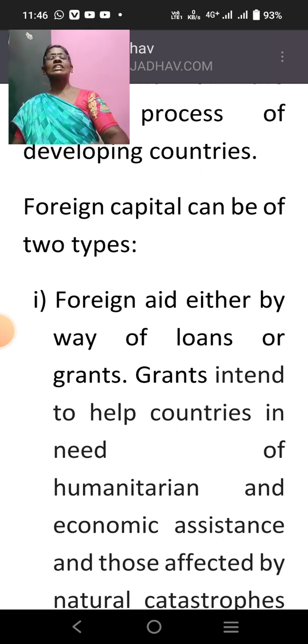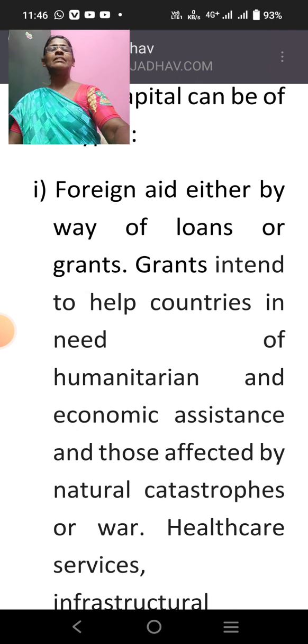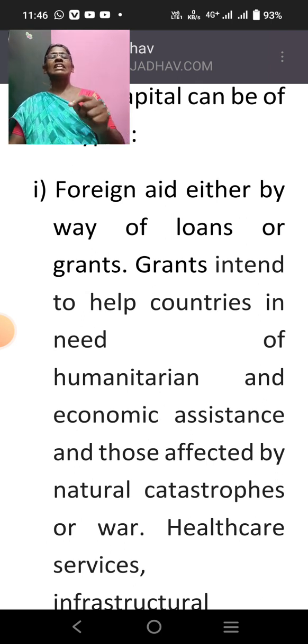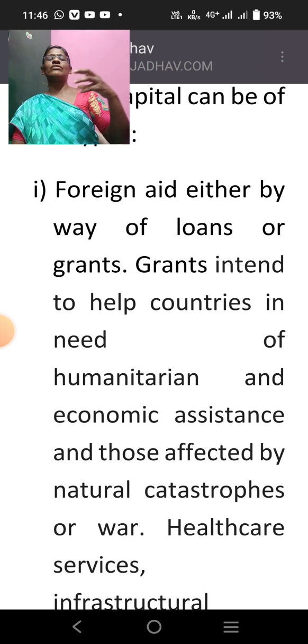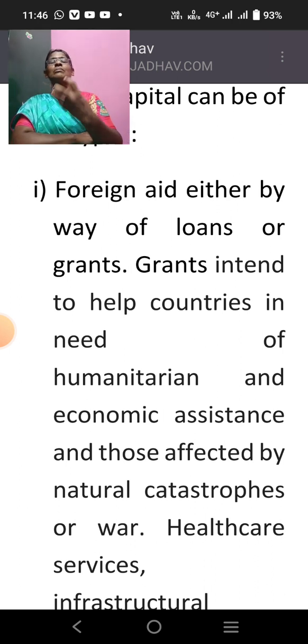So what is the purpose of grants? Grants intend to help countries in need of humanitarian and economic assistance. As I told you, with grants they don't expect anything in return, whereas with a loan they expect repayment and payment of interest. Grants mean giving freely on a humanitarian basis, as human nature is to help each other. So when foreign countries give some economic assistance like this, that is what we call a grant.